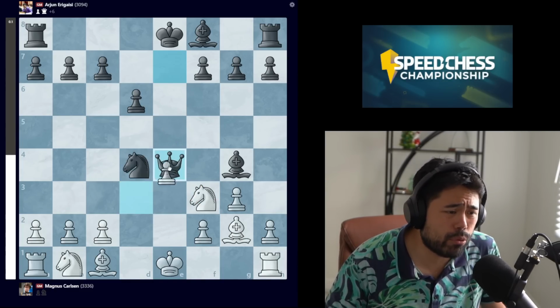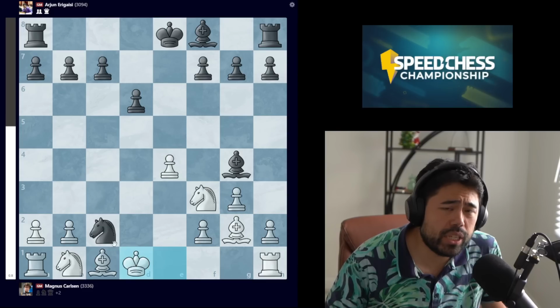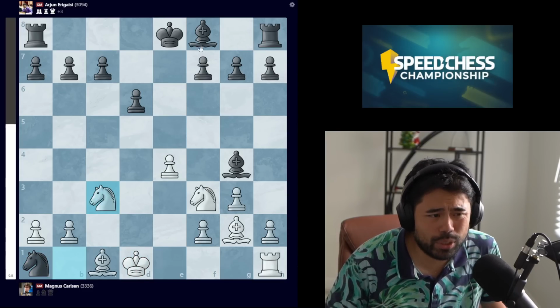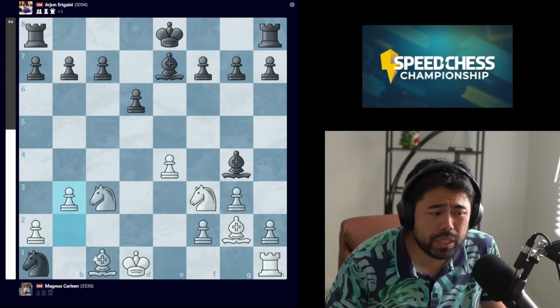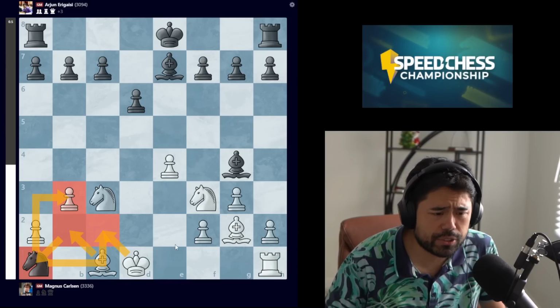Worth pointing out that if black were to trade the queens and go knight c2, forking the king and the rook here, white can go king to d1, knight takes rook, knight c3, let's just say bishop e7, and after b3 followed by bishop to b2, this knight on a1 is going to be lost.